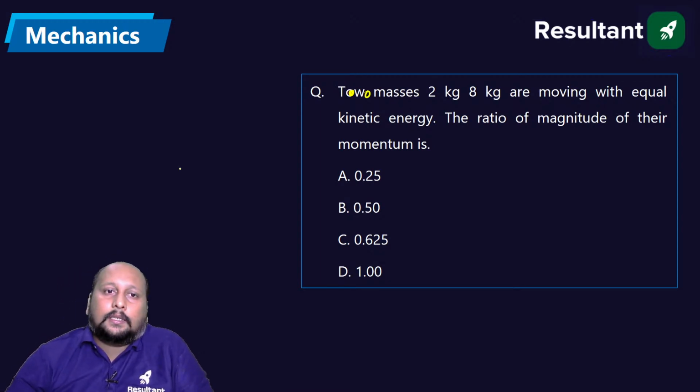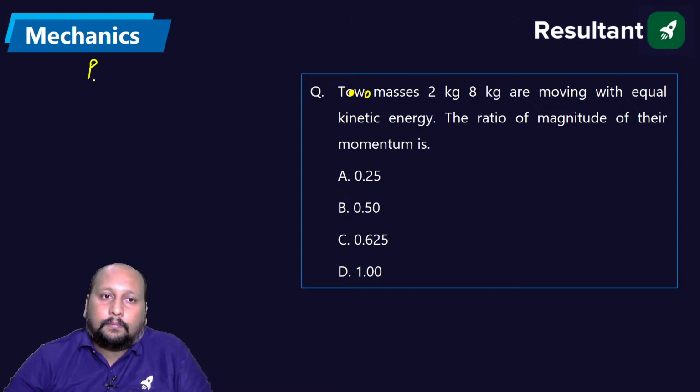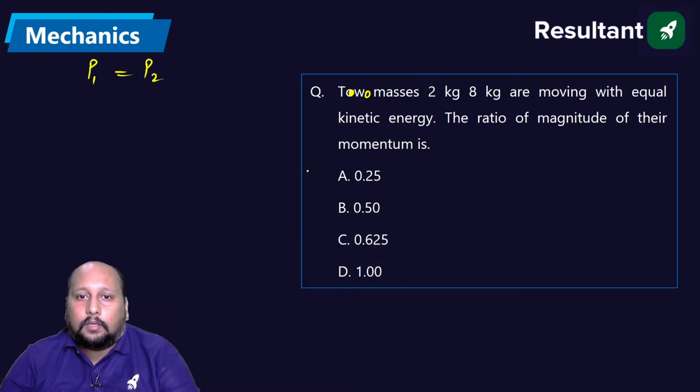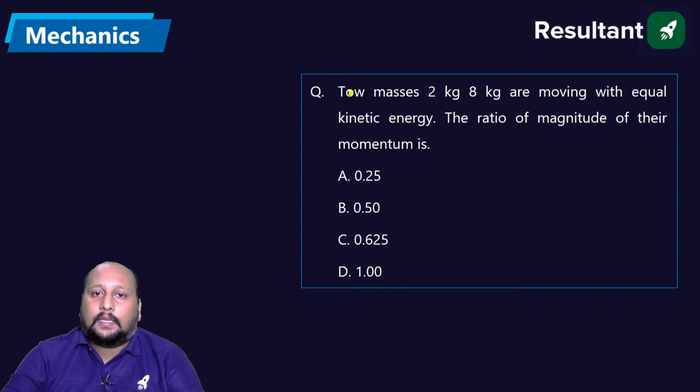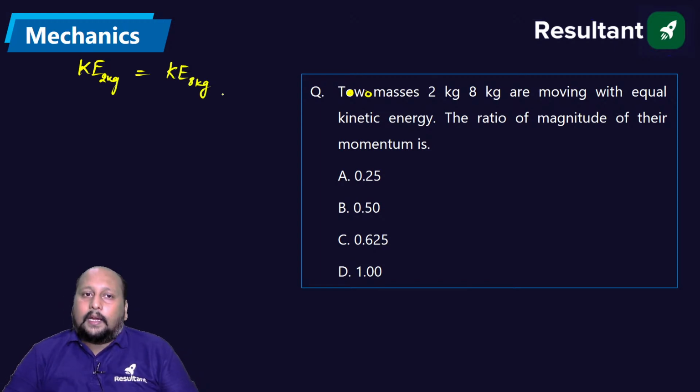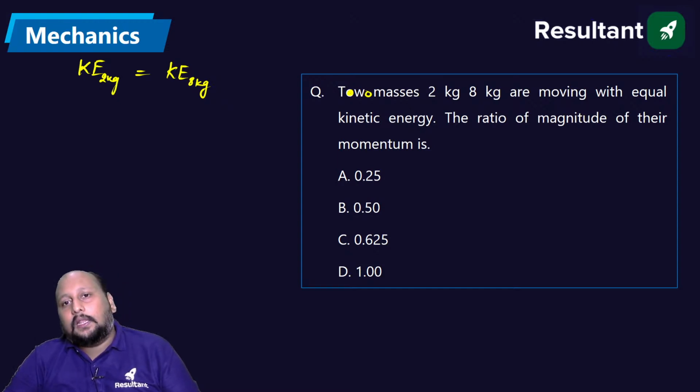Two masses, let us say P1 is equal to P2. Sorry, the kinetic energy is the same. They are saying the kinetic energy of the 2 kg body is exactly equal to the kinetic energy of the 8 kg body. They're asking what will be the ratio of the momentum.